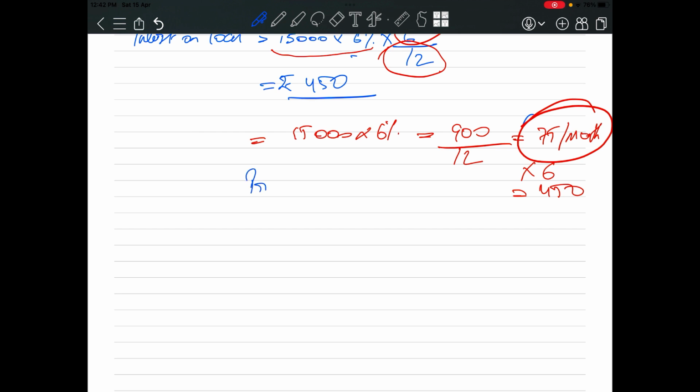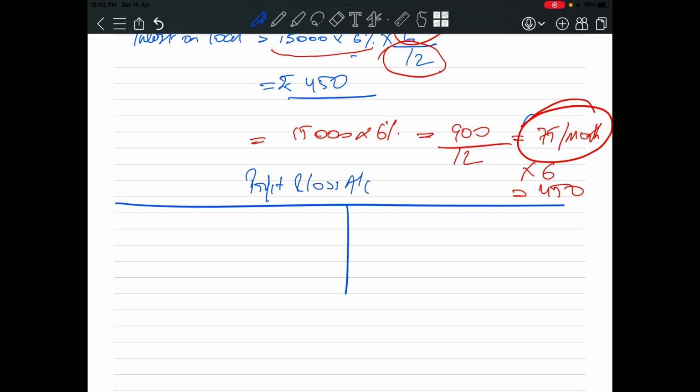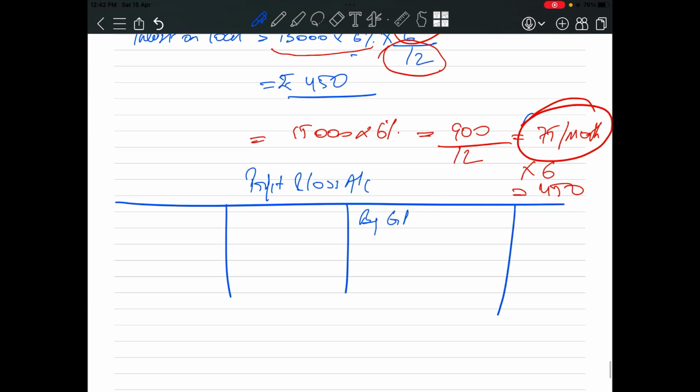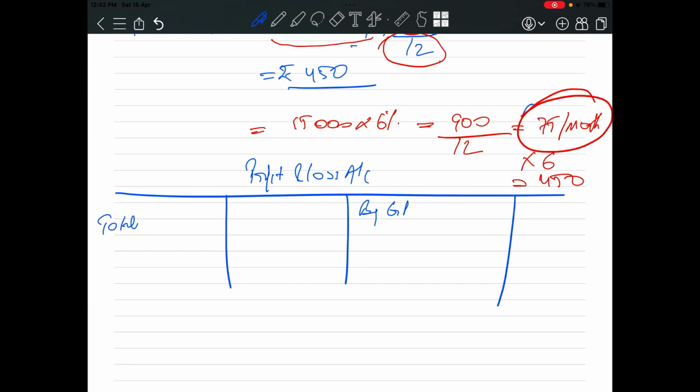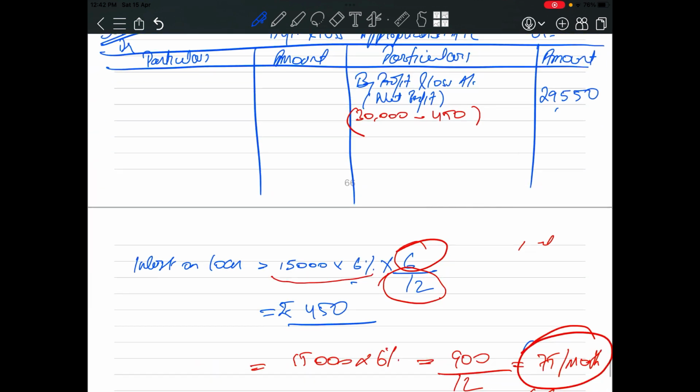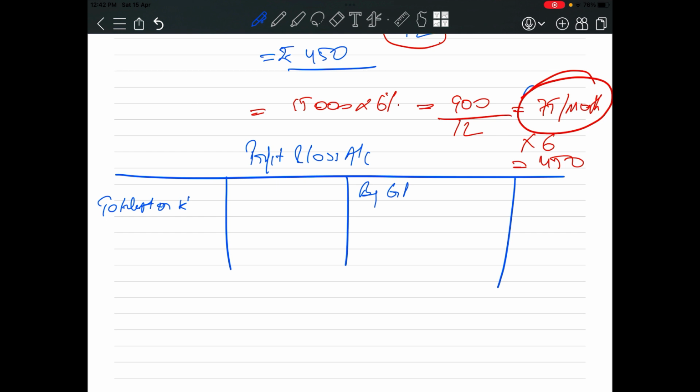Okay, let me repeat it again. When you prepare your profit and loss account, you will have your GP here, gross profit. The interest on loan is an item of the P&L account, as I have told you in the previous question. So the interest would come here. Who is giving the loan? K. Interest on K's loan. So this interest of rupees 450 should come here.